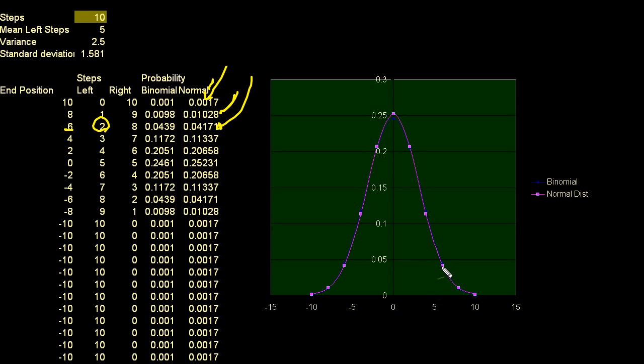So that's this point right here. So what's that probability? How do I figure this out using the probability density function? Well, I say the probability of taking 2 left steps, that's how I calculate it. If you actually click on the cell, you'll see that it is equal to 1 over the standard deviation, 1.581. And I just directly reference the cell there.